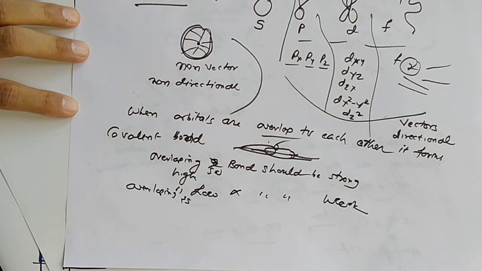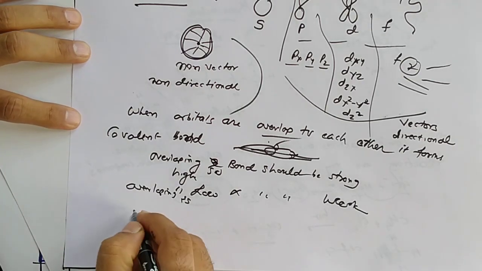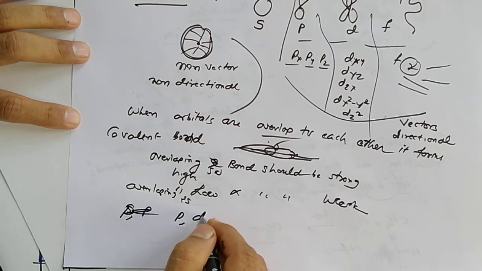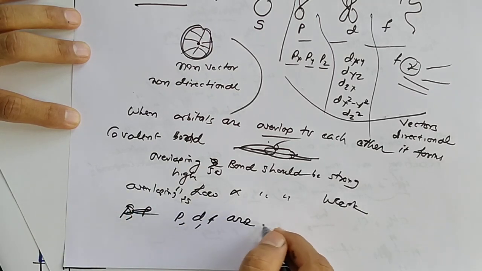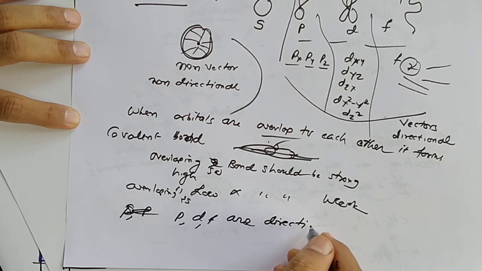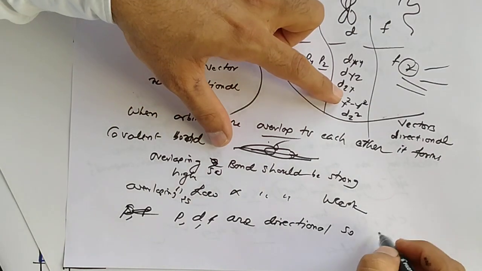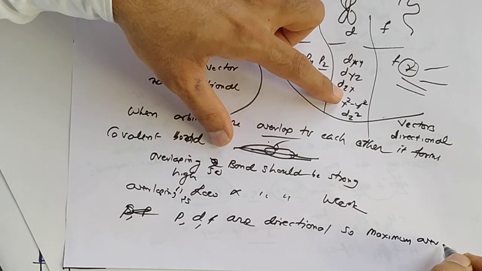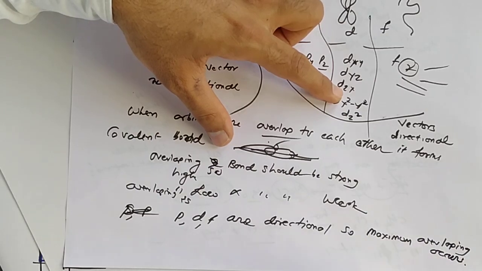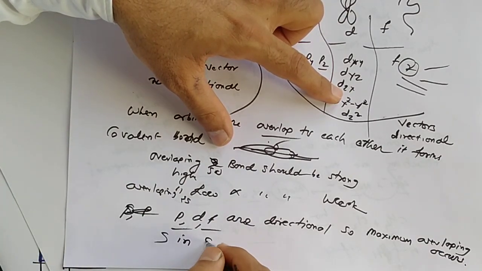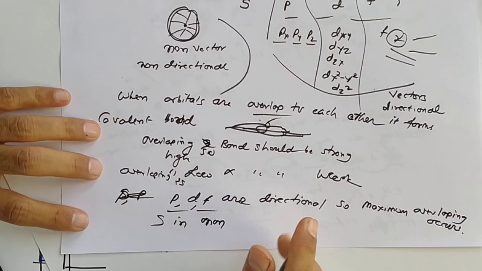Here p, d and f are directional, so maximum overlapping occurs, so the bonds should be strong, whereas s is non-directional.